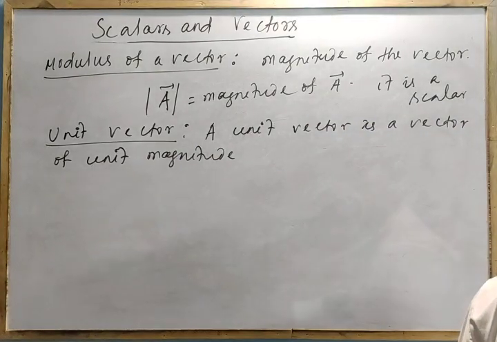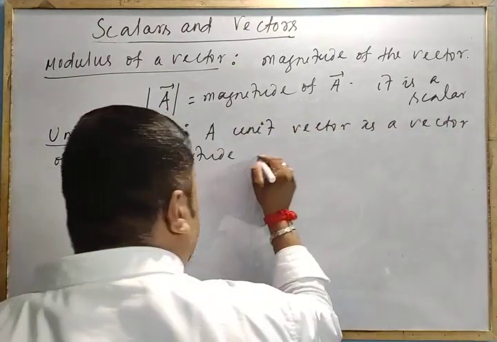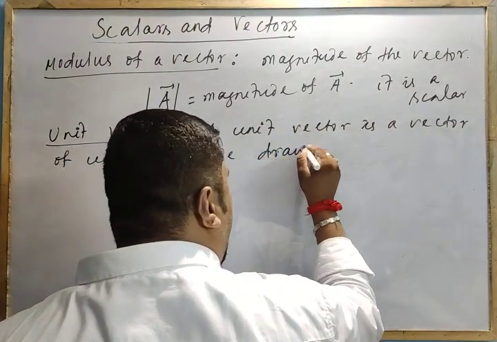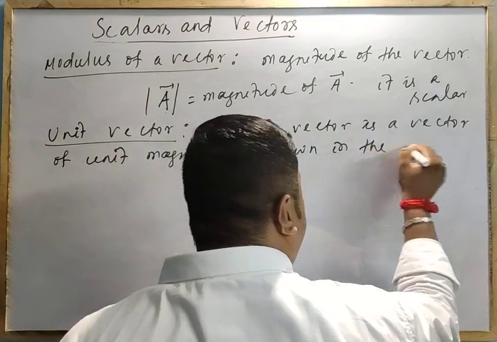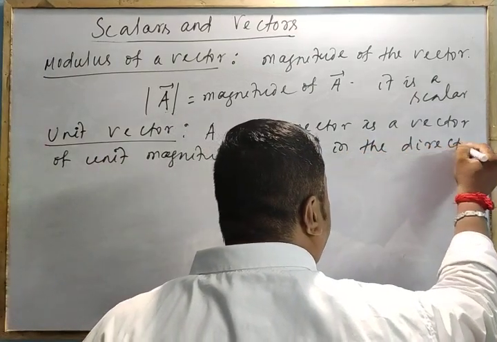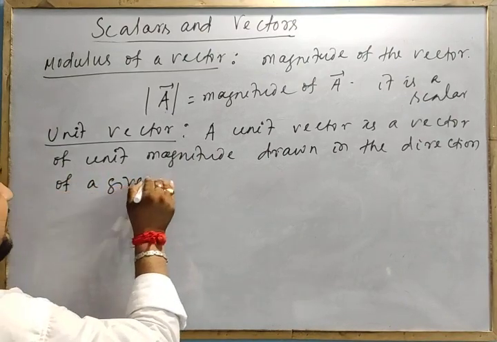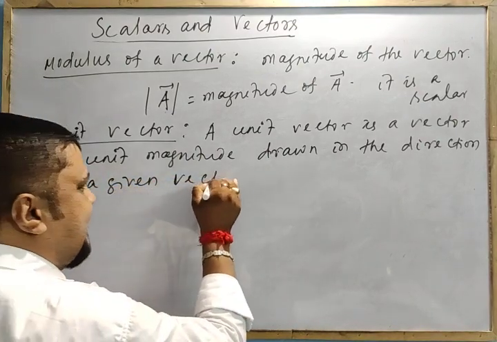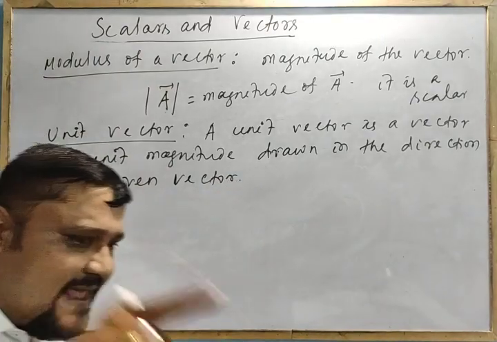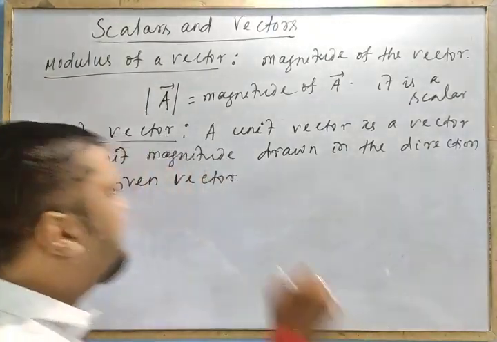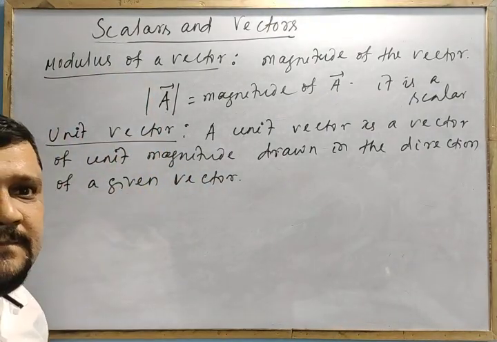A vector of unit magnitude drawn in the direction of a given vector. It means if there is a given vector, then we will go for a unit vector.